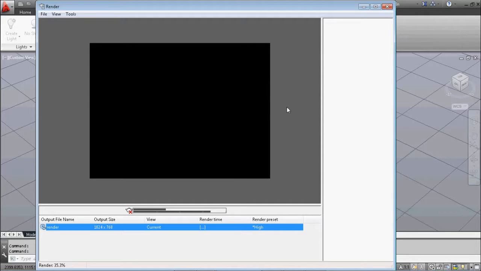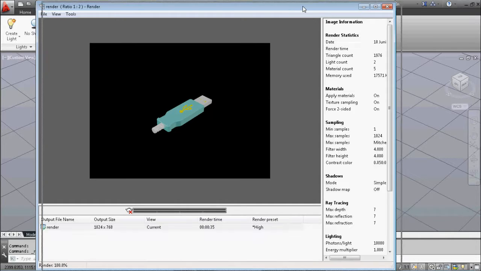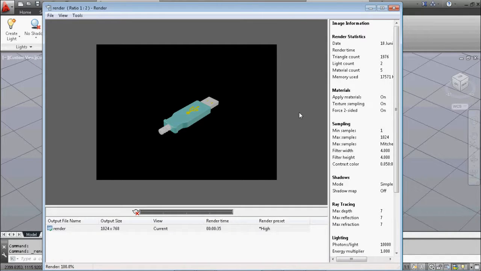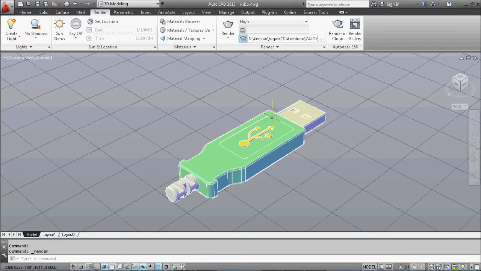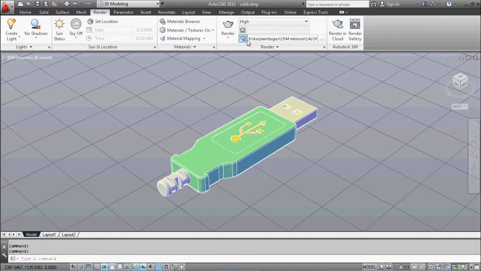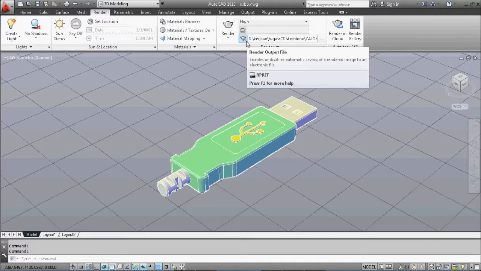Rendering might take some time depending on your computer specification. And you can also save the image on this output directory.